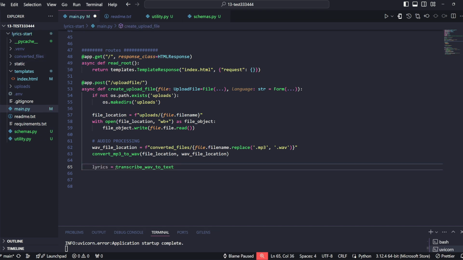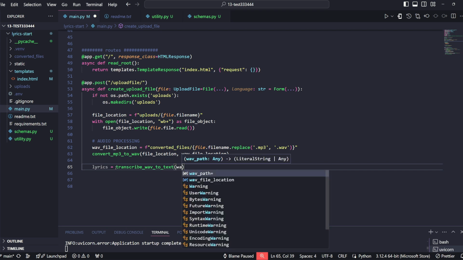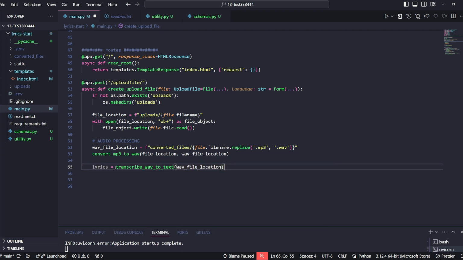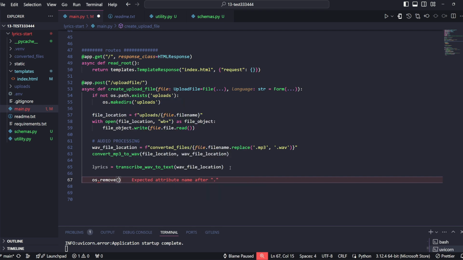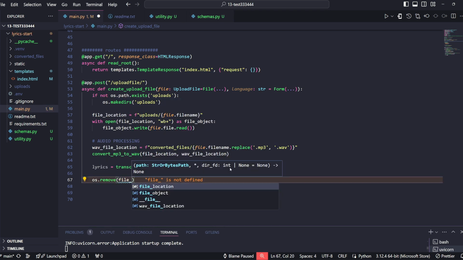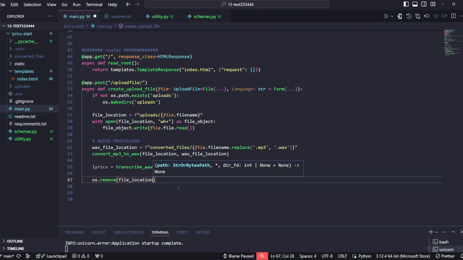So we will use our transcribe function for that and give it the location of our newly converted file. And there is no need for us to keep the MP3 file that the user has uploaded, so we can use OS to actually delete that file. For that, we'll give the file location to our os.remove command.